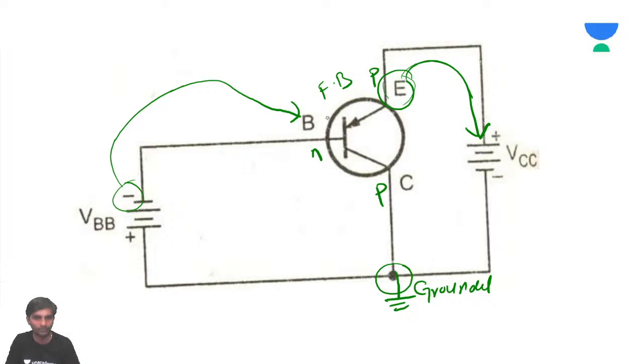Forward bias. This is most important. Many students will get confused in common collector. Now just remember, if base is N, it has to be minus. If it is emitter, it has to be P, meaning it has to be plus. Sir, if it is reversed, if it is NPN, what will we get? You will get plus VBB here and minus VCC here.